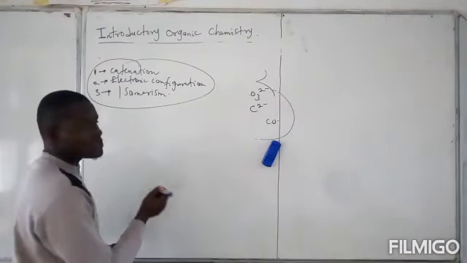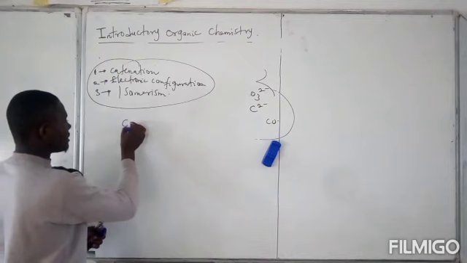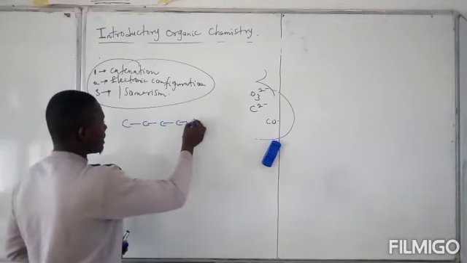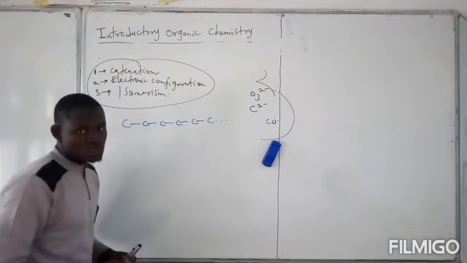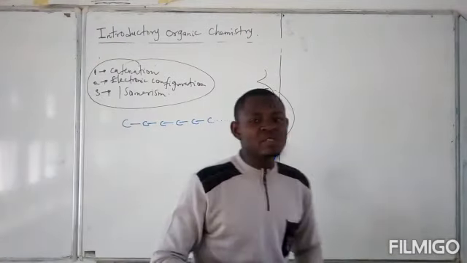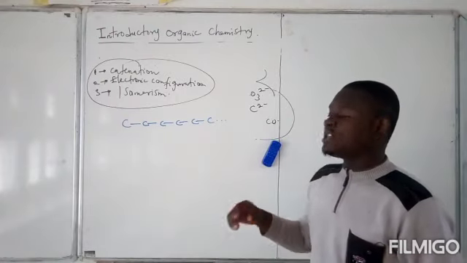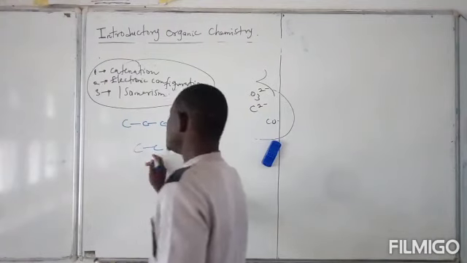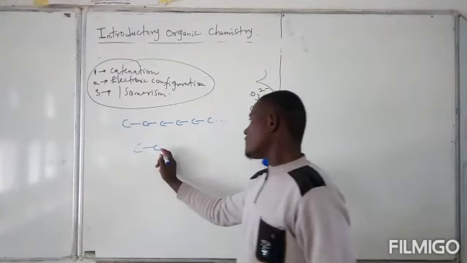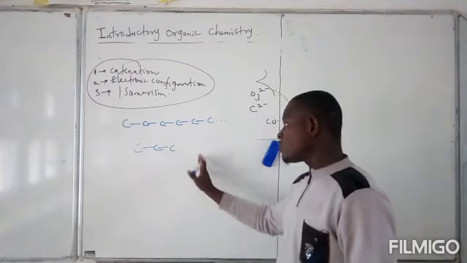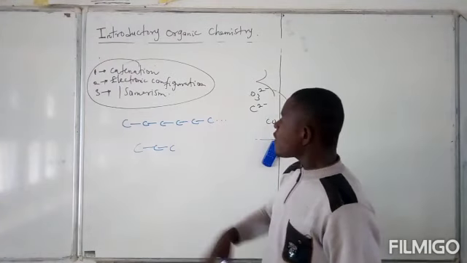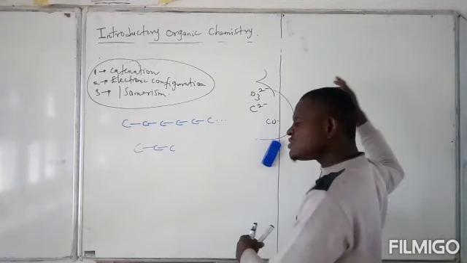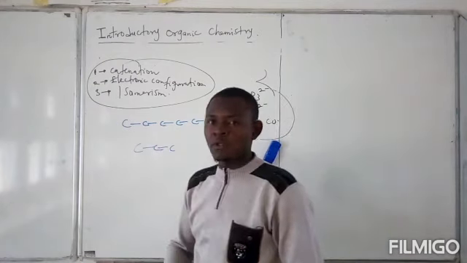So what I mean by catenation is simply like carbon can form a bond with carbon, which can form a bond with another carbon, and another carbon, and another carbon, and so on. This is catenation. And you can agree with me that at each successive formation of bond with carbon, we are generating an entirely new compound. So when we have a single carbon-carbon bond, this is a compound. When we have another carbon attached to it, this is an entirely new compound, and so on. So all these chains, this is just like 6 carbon chains. We can have it up to 20, 100, 1000, and so on and so forth. It does not have any limit.